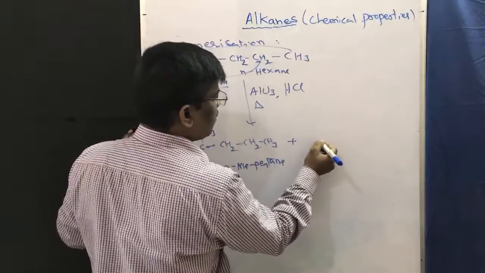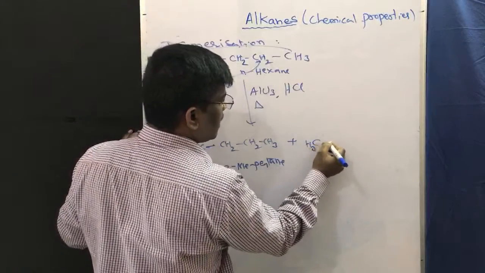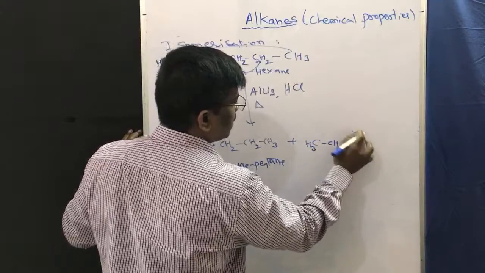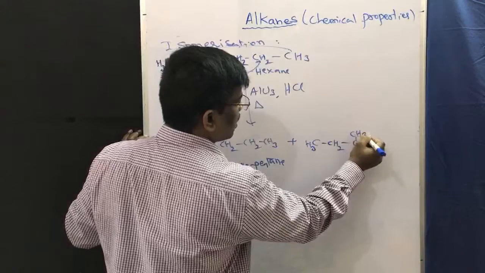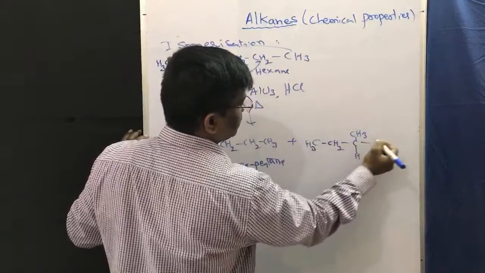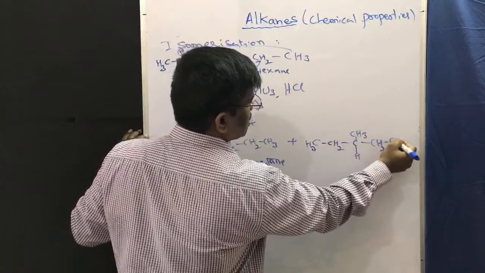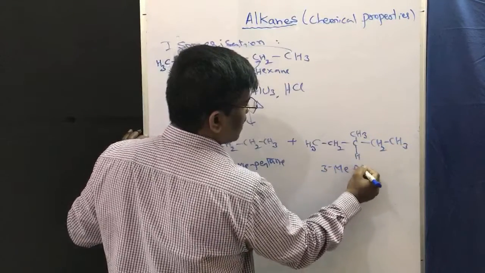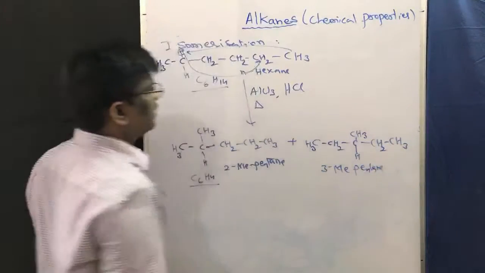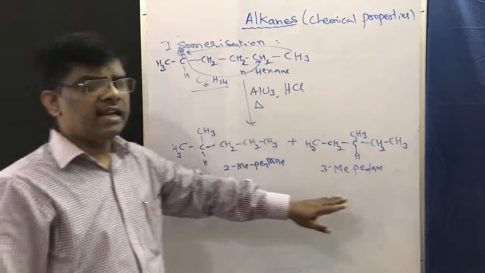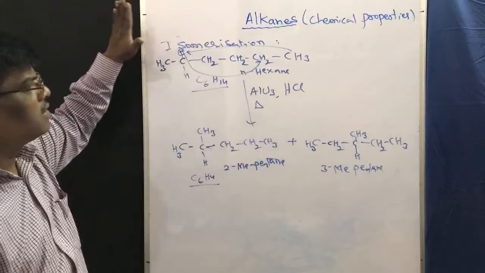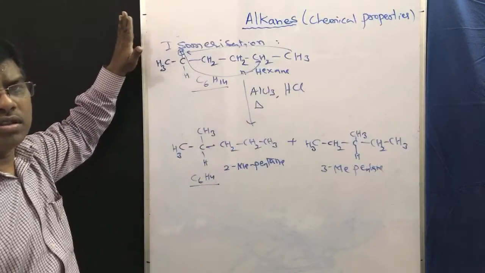Or it can give an isomer of 3-methyl pentane also. So 3-methyl pentane can also be obtained, CH2, CH3. So 2-methyl pentane and 3-methyl pentane are obtained from alkanes, that is, from higher homologs of alkanes.